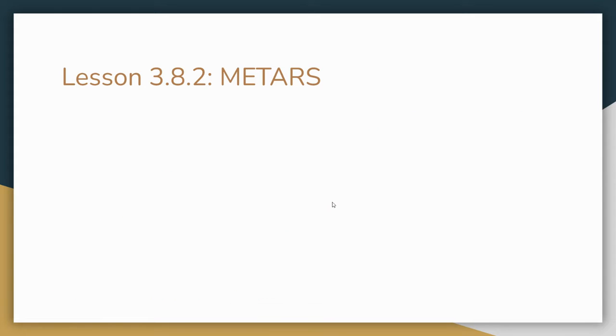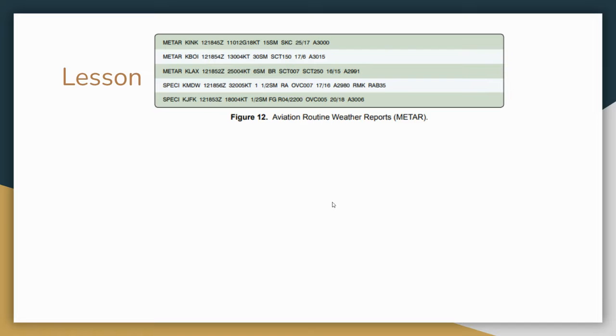All right, cool. If you got questions, remember, throw those in the comments section. This is usually the figure they're going to have you reference when doing a METAR question. They're going to say, go to figure 12, or maybe there's a few others, but this is an example. Go to figure 12, and this is what the METAR will look like on there. It will say METAR, so you know it's a METAR report. Then it'll give the airport code, and then all the other things we just talked about.